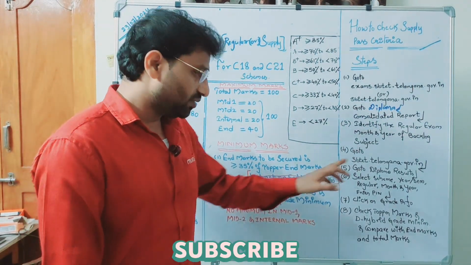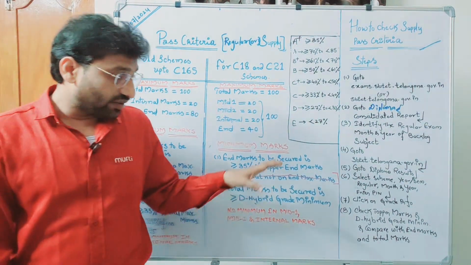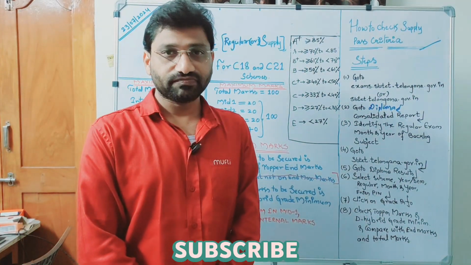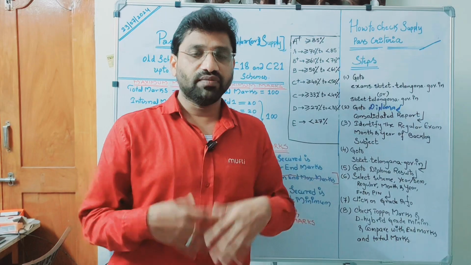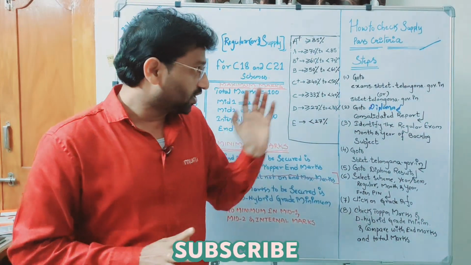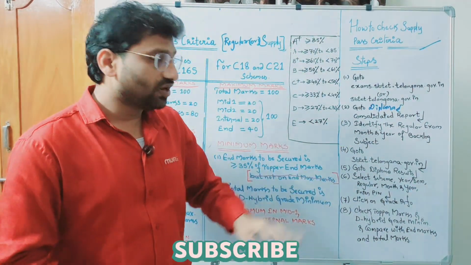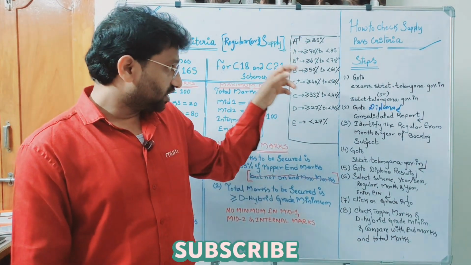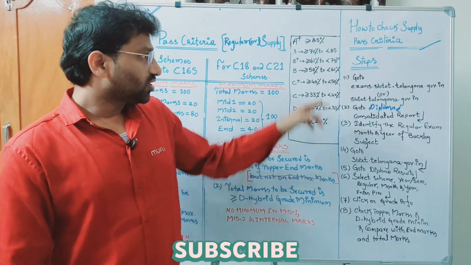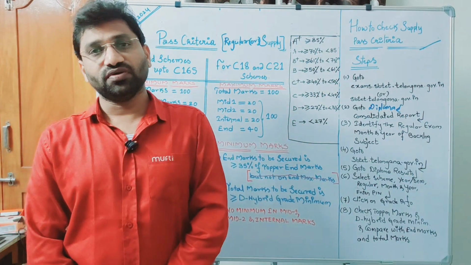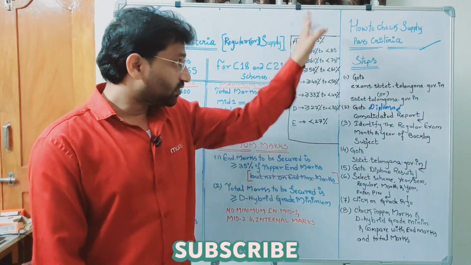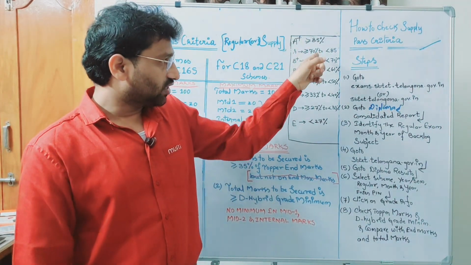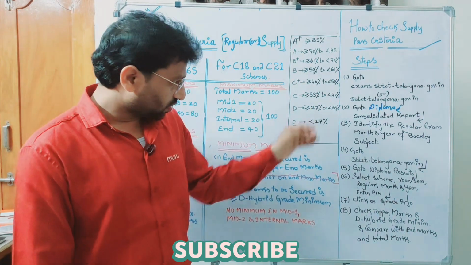D hybrid grade minimum. Now what is D hybrid grade minimum? See here, I have given one chart. As you all know, I am assuming that you know something about grades. There are 8 grades available in C18, C21 and C24: A plus, A, B plus, B, C plus, C, D, E. Now there is a range of marks to be secured by the candidate for the respective grades. For A plus it is greater than or equal to 85. For A it is greater than or equal to 70 but less than 85, and so on.